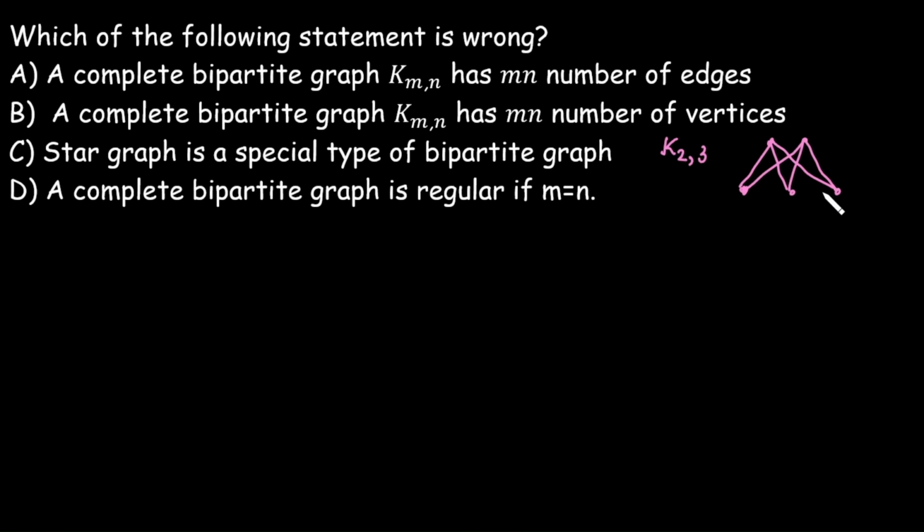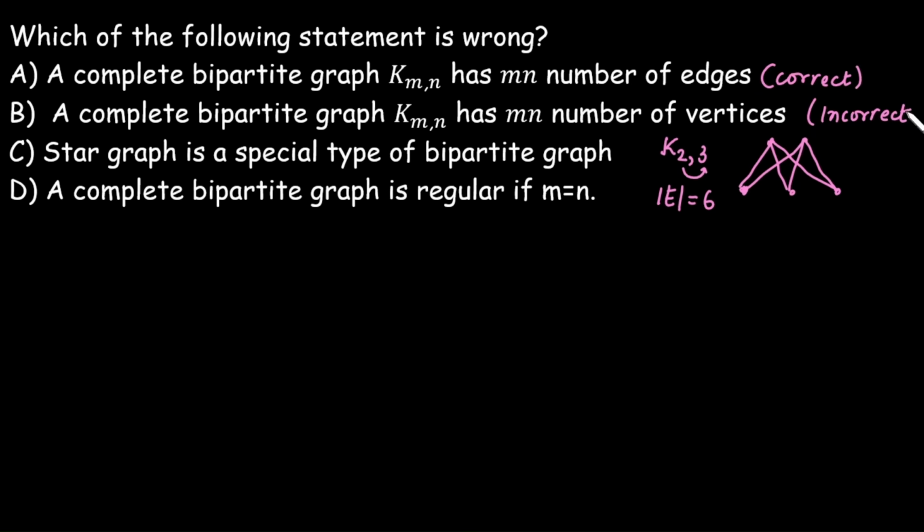The total number of edges in this case is 1, 2, 3, 4, 5, 6. Total number of vertices is 5. Here we have 2 vertices and here 3 vertices. For this case, the number of edges is equal to 6, that is the product of these two. It means the first statement is correct, but the second statement is incorrect.